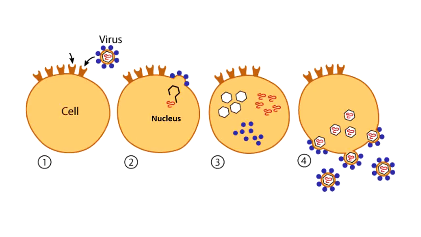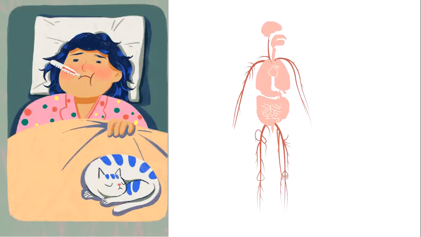Over time, the cell becomes filled with a lot of virus copies and it bursts open. Now these released viruses can invade other cells, causing infection and disease. After detecting the intruder virus inside the body, the brain orders all other parts to release heat in order to kill the intruder virus, which is causing the disease inside the body organs.